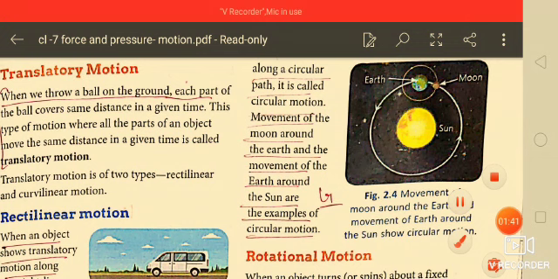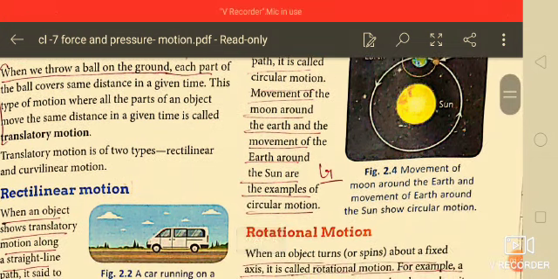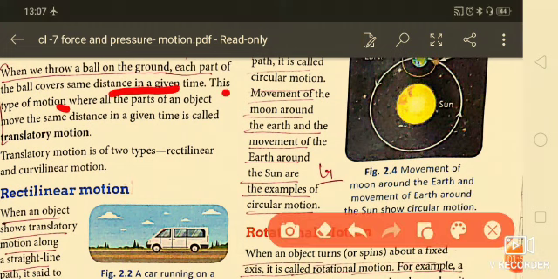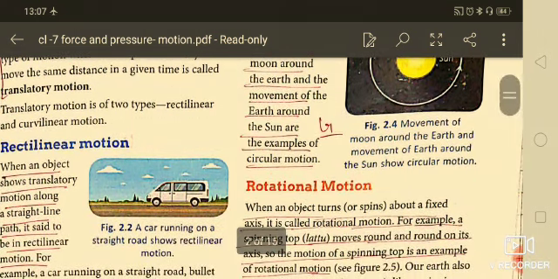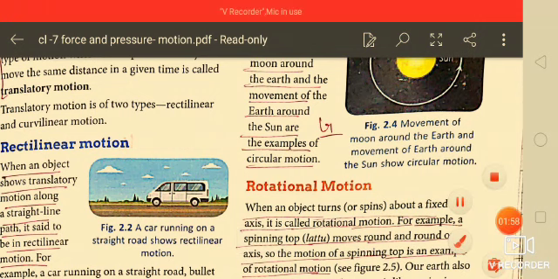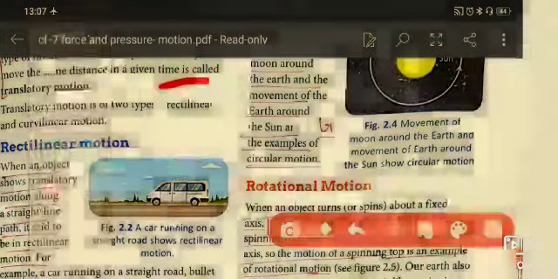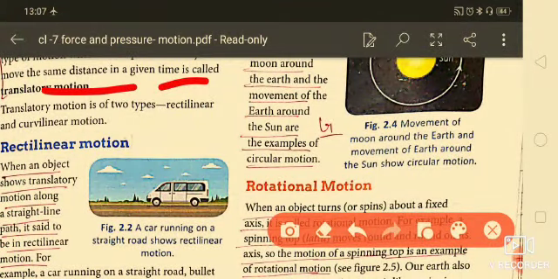So you know, when we throw a ball on the ground, each part of the ball covers the same distance in a given time. This type of motion, when all the parts of an object move the same distance in a given time, is called translatory motion. Now, translatory motion is divided into two types. First is rectilinear and second is curvilinear motion. So what is rectilinear motion and what is curvilinear motion?